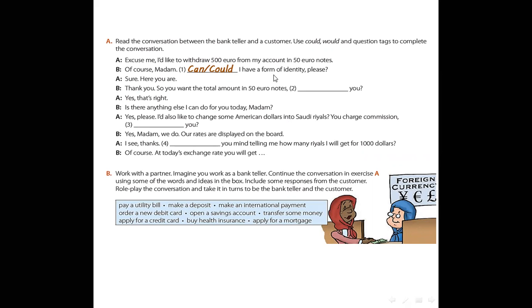So you want the total amount in 50 euro notes, question tag. Here it's a tag question. So we must determine where the verb is. The main verb here is want. So we will use do, does, or did. And the sentence is positive, so the question tag should be negative. The answer will be, don't you? Don't you? Yes, that's right.